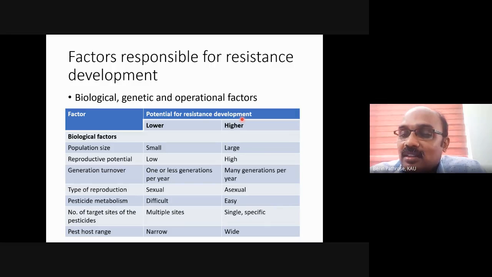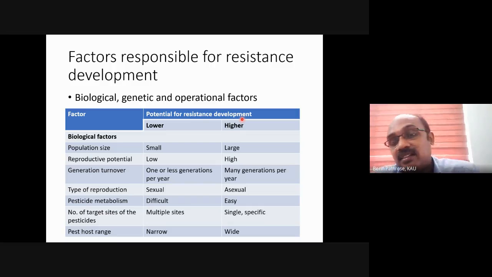Have you ever come across any resistance to azadirachtin? In any insect, have you come across a resistance to neem-based products? No. That's why, it has multiple sites of action. If the pesticide is having a single site of action, the chance of development of resistance is pretty high.